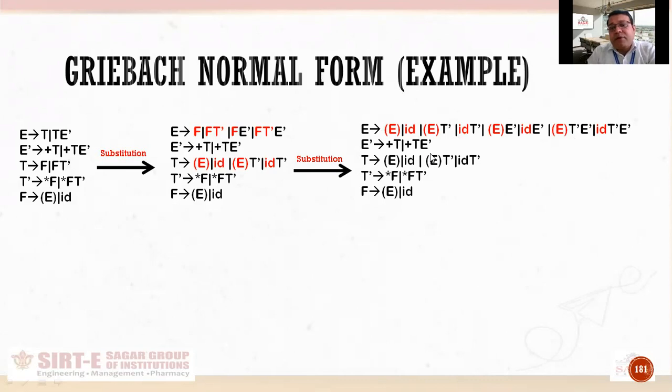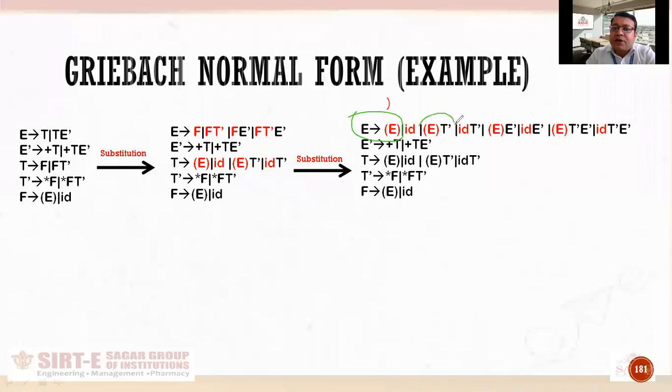Still there is a problem, because after a terminal a single variable and then a terminal is coming. If you see this production, or the very first production here, what is the problem? After the terminal a variable is coming, but this right parenthesis is creating a problem. Why? Because this right parenthesis is not needed here, because if it is there, our grammar will not be in GNF. Similarly, if I come to this third production, just give me a second.